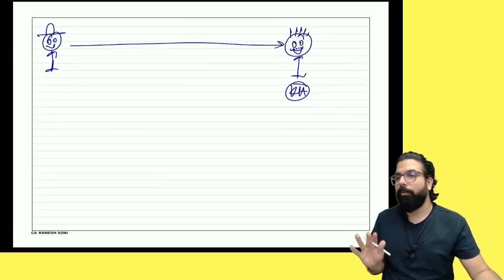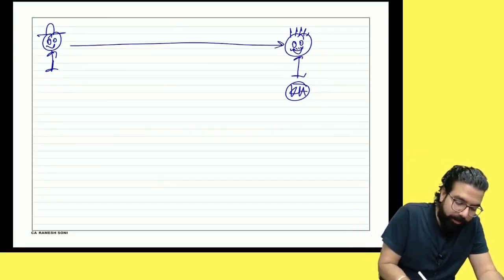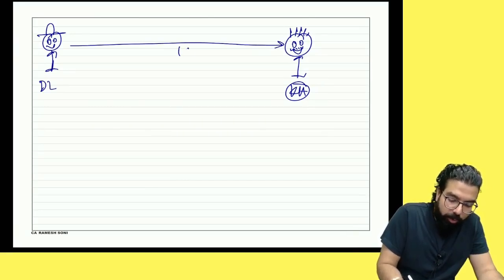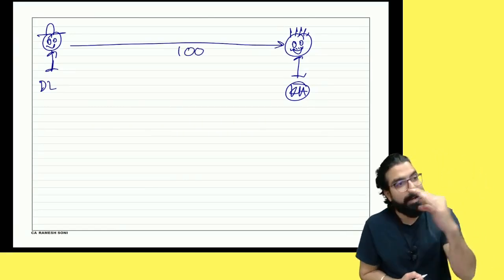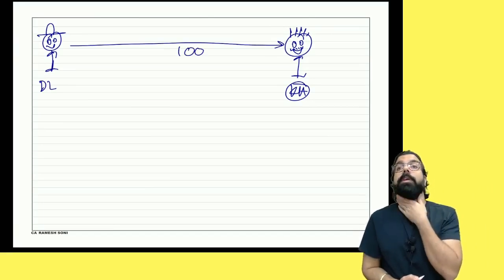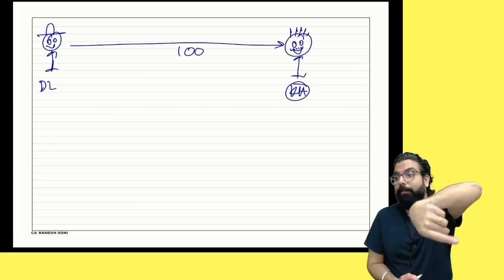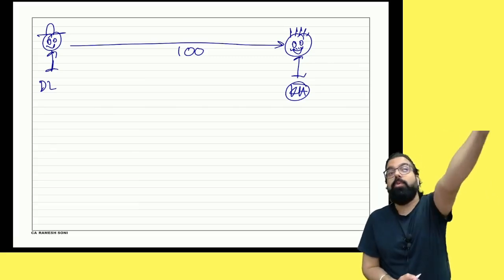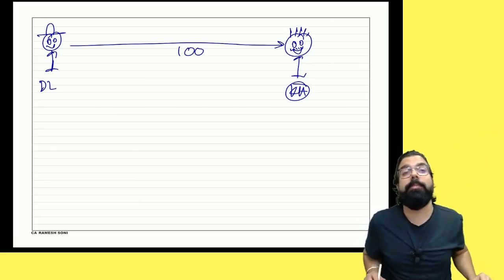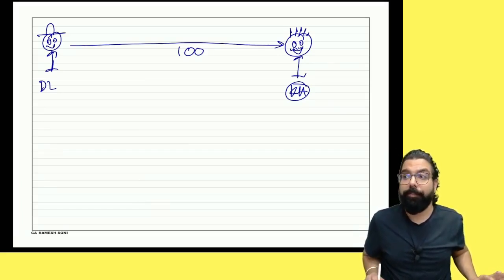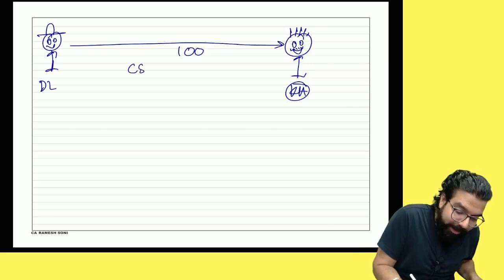Earlier, what used to happen? If he has sold goods worth 100 rupees from Delhi to Karnataka, there used to be something called... not VAT. VAT used to be charged only when the goods are sold within the state. If goods were sold from one state to another, there used to be something called CST, Central Sales Tax. And CST used to be 2%. For example, 2 rupees.